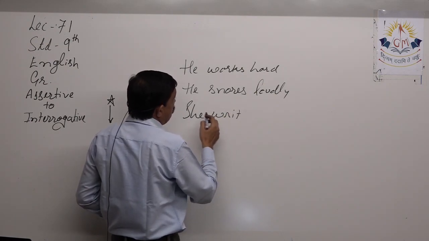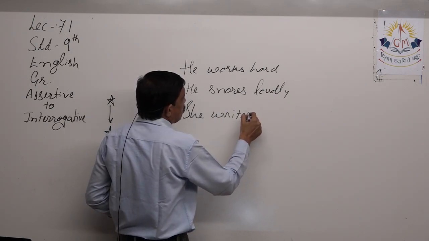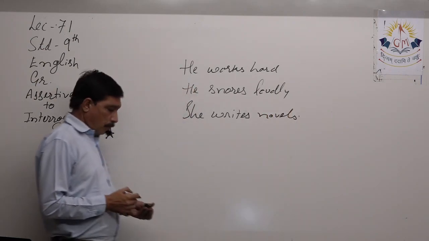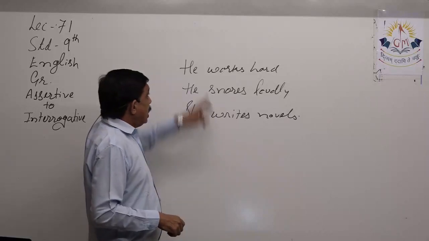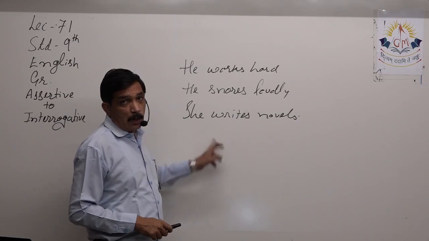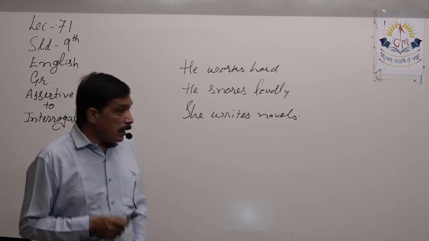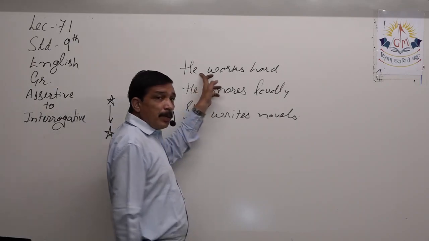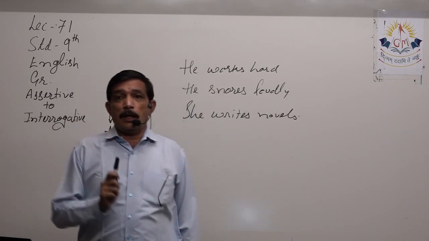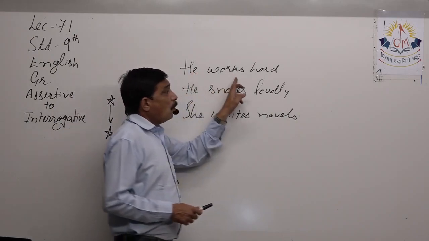He works hard, he snores loudly, he or she writes novels. In these sentences, the helping verb is absent, but the form is in a hidden way, right? Wherever a helping verb is not there, a form of do will always be there. He works hard.